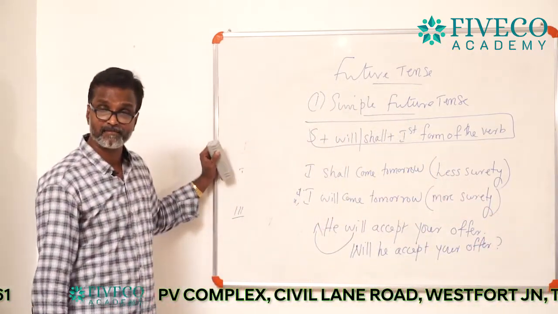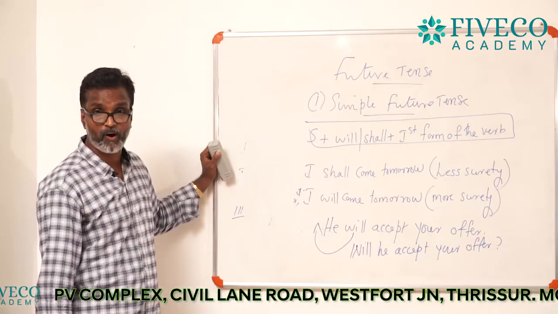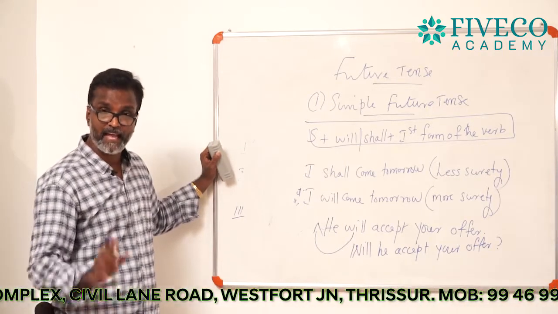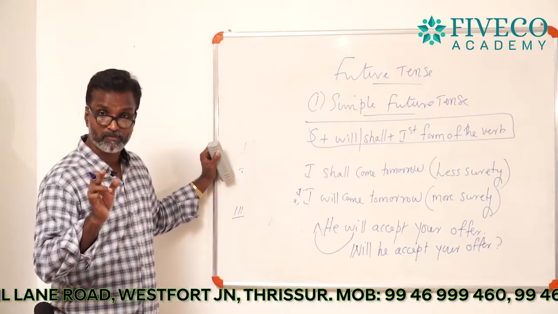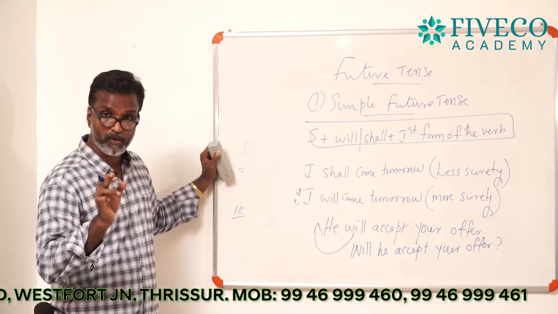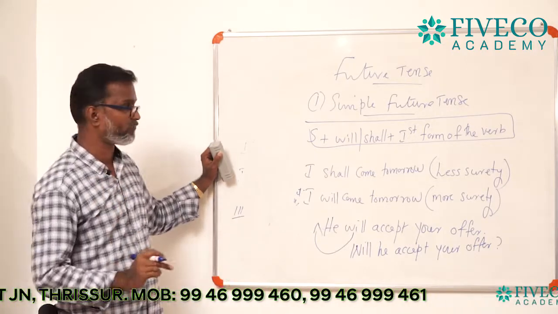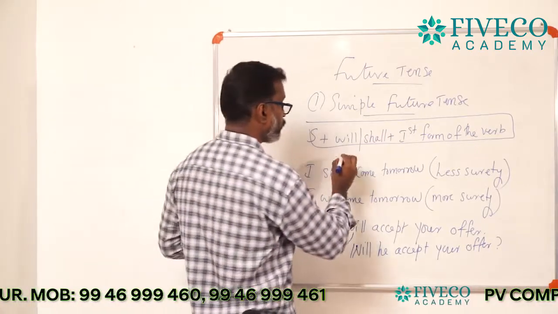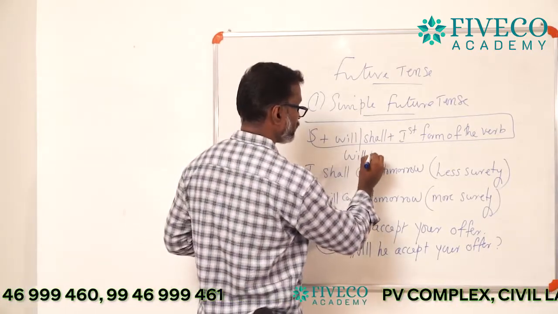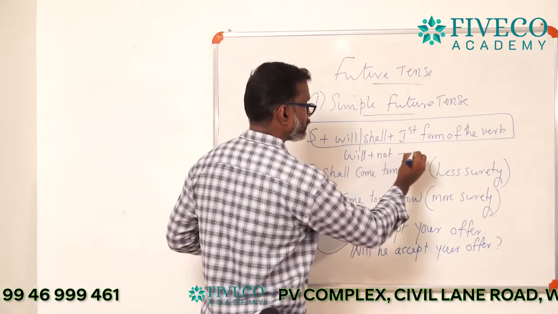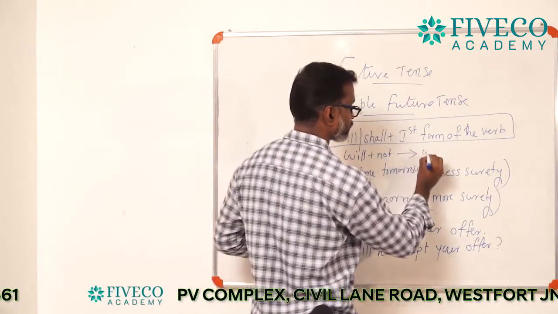So, yes, he will accept the offer. And if the answer is no, what will be the answer? No, he won't accept the offer. So, what is won't? Will plus not. The contracted form is won't.